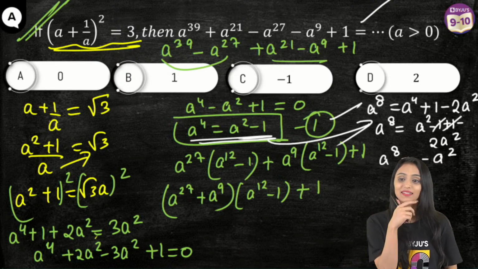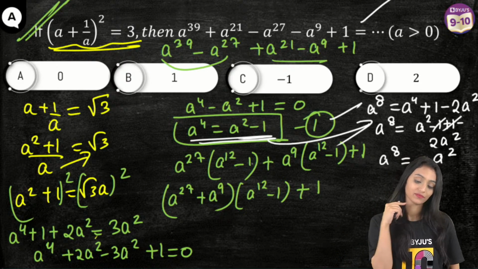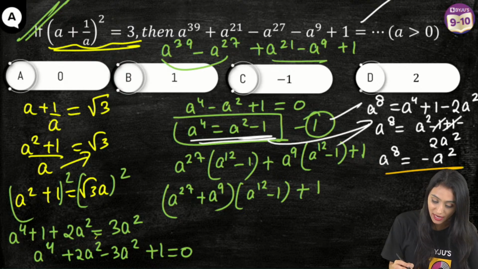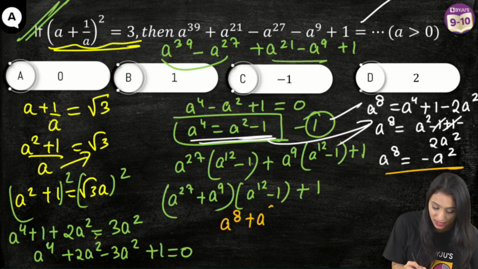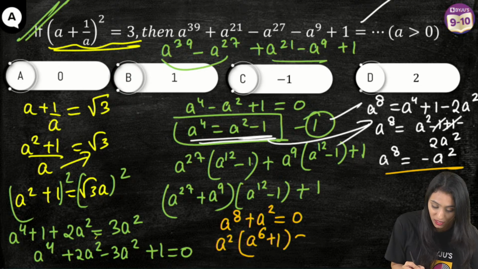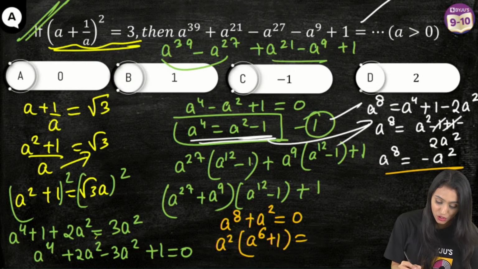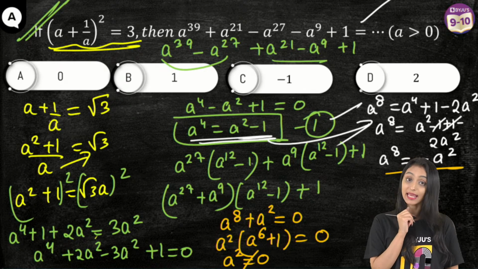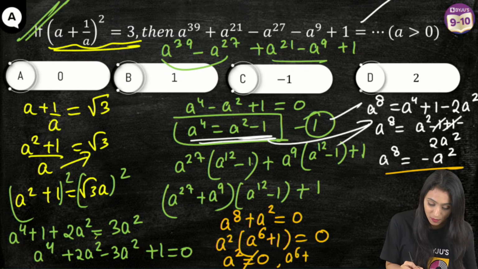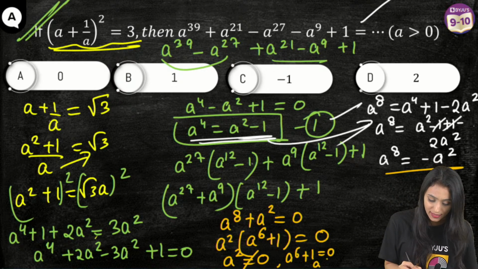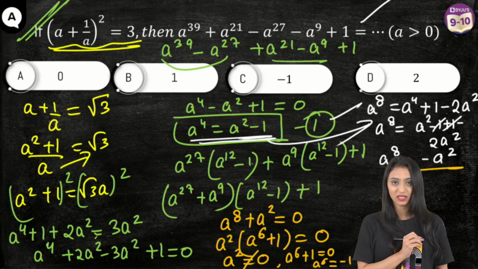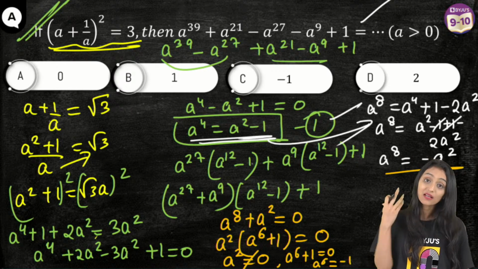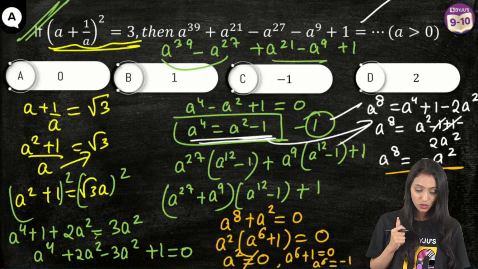Yes? Okay, now here I can say that a^8 plus a^2 is going to be equal to 0. Let's take a^2 common. We have a^6 plus 1 equal to 0. This shows that either a^2 is equal to 0, which is not possible because the question itself says a can't be 0, or a^6 plus 1 equal to 0, which is possible. I can say that a^6 is equal to minus 1. Till now I have got this much information. Still we haven't reached the answer. So what I can do here is that a^6 is minus 1, right?